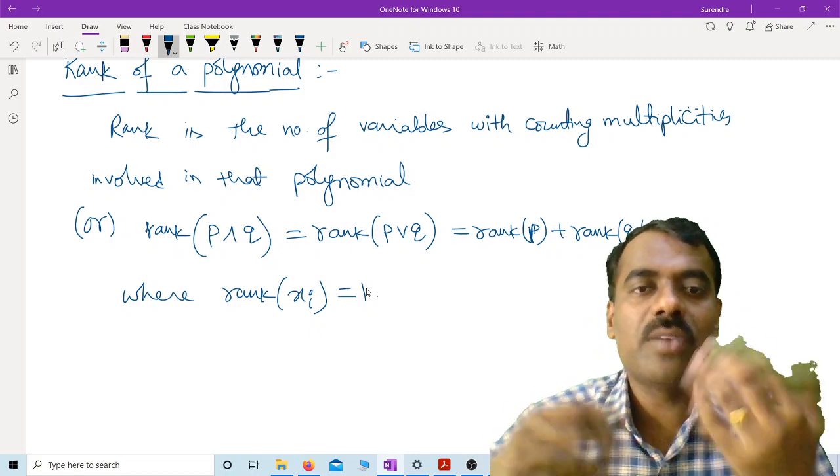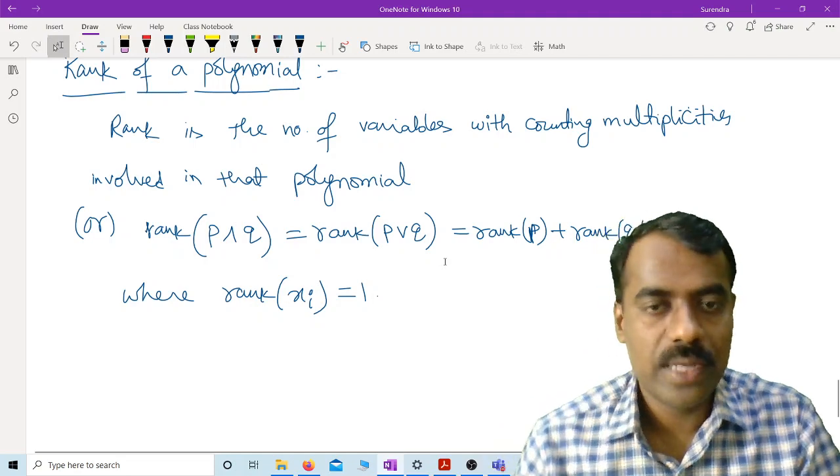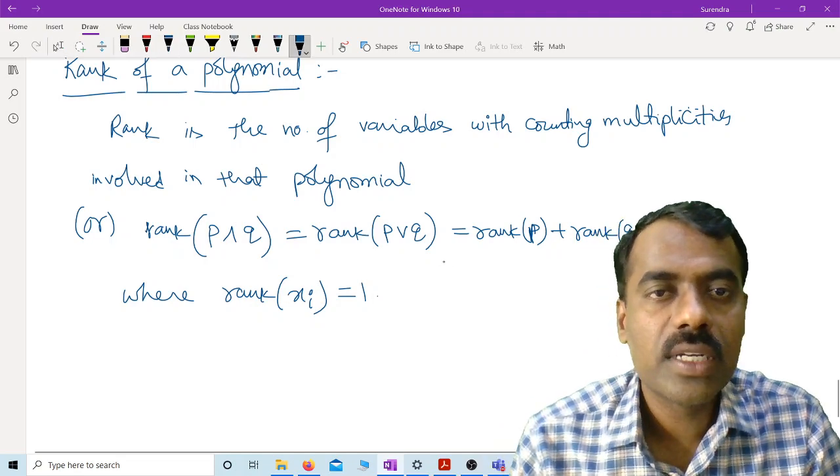So if you know the rank of a monomial, then using this formula we can get the rank of any polynomial. Is this definition clear?